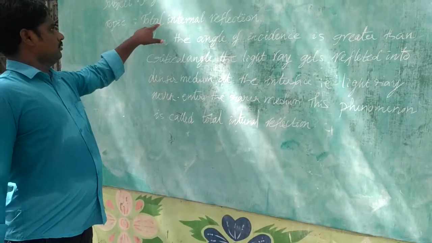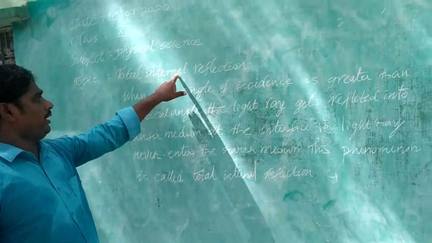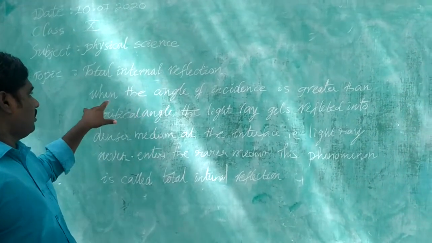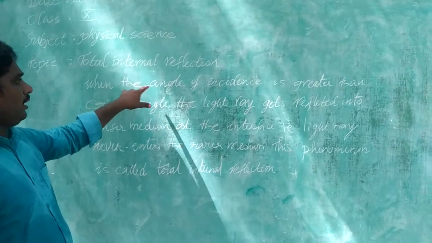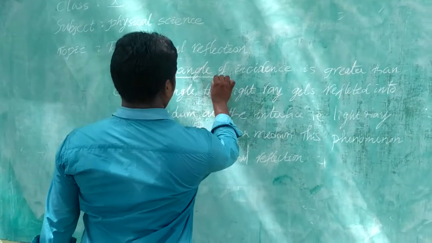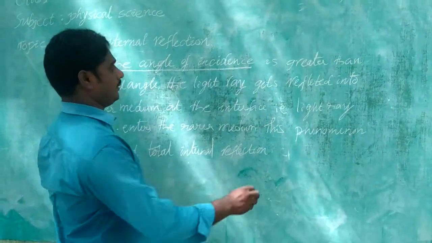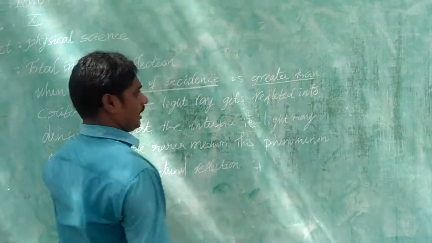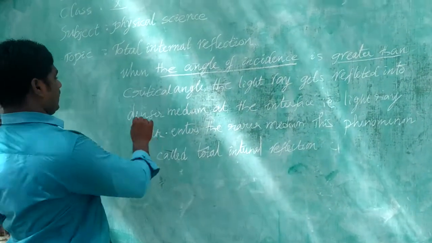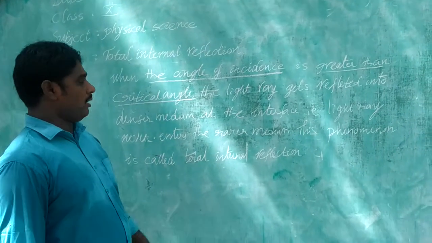Okay, students. Once again, what is the definition of total internal reflection? When the angle of incidence is greater than the critical angle, what happens?